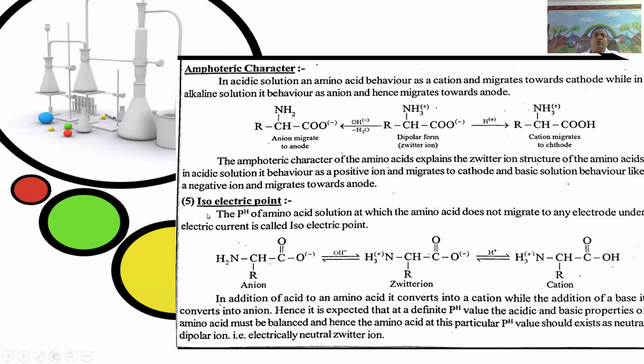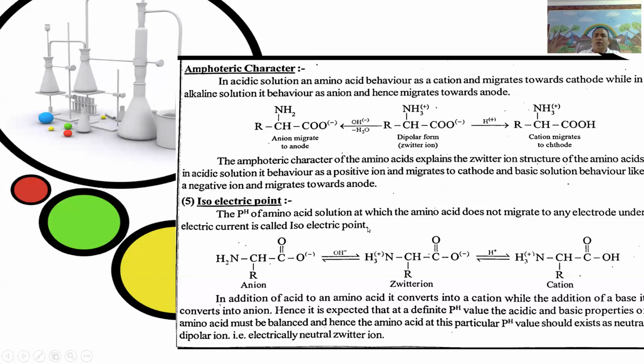Next, fifth one, it is also important one, isoelectric point. Here, isoelectric point means the pH of amino acid solution at which the amino acid does not migrate to any electrode under electric current. Once again, the pH of amino acid solution at which the amino acid does not migrate to any electrode under electric current is called isoelectric point.